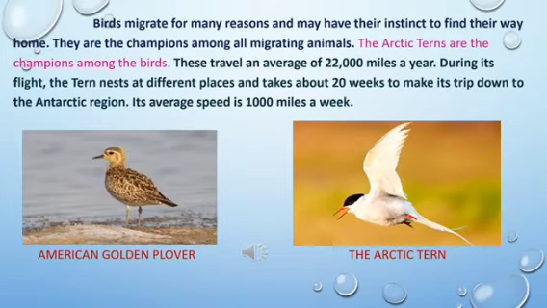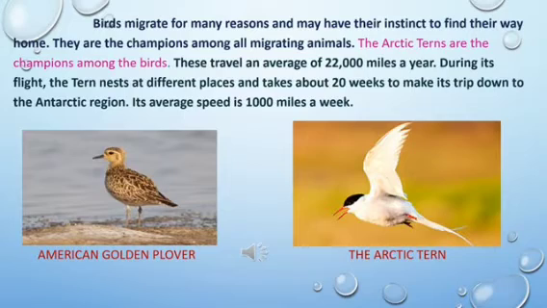Its average speed is 1000 miles a week. How many kilometers is 1 mile? 1 mile is 1.6 kilometers. So you can calculate how much or how many meters is 1000 miles then. So the average speed is 1000 miles a week. So this Arctic tern is a tiny bird. In spite of being so tiny, it is capable of flying such a vast distance. Therefore, it is called the champion among migrating birds.